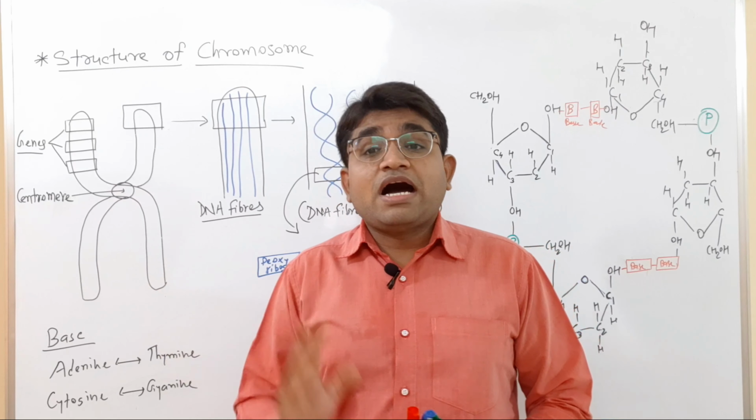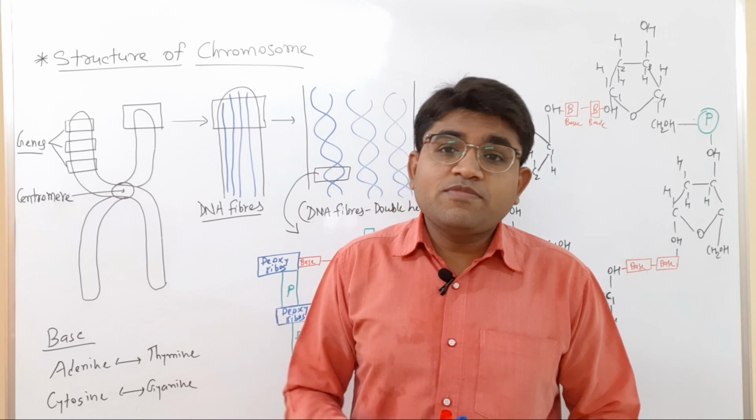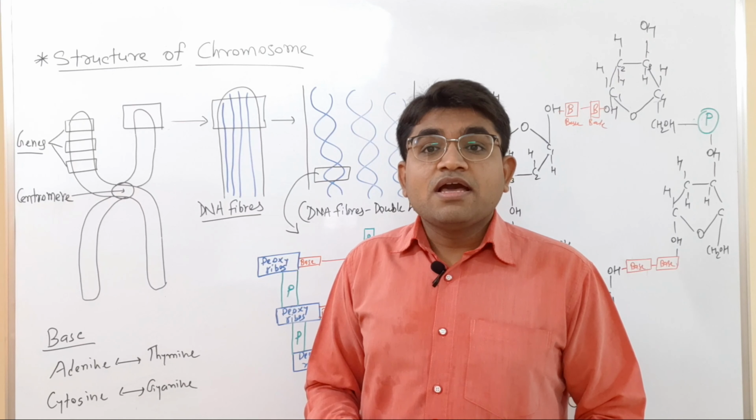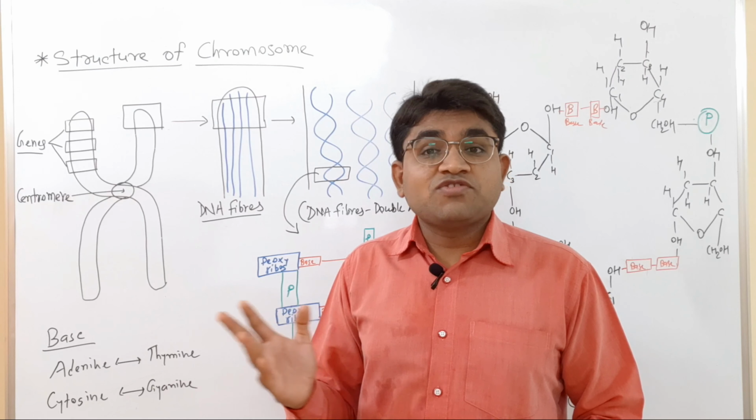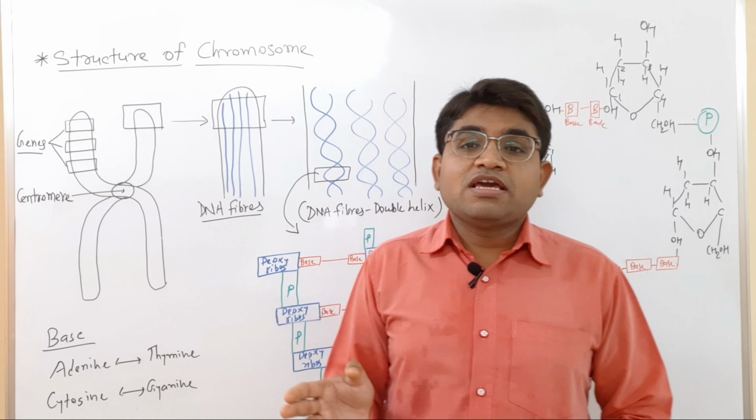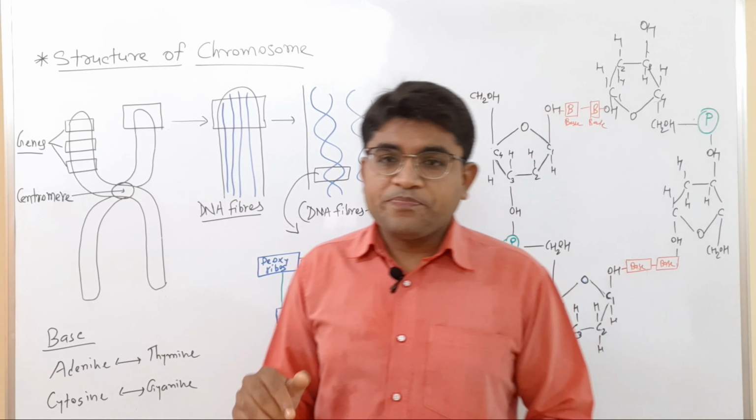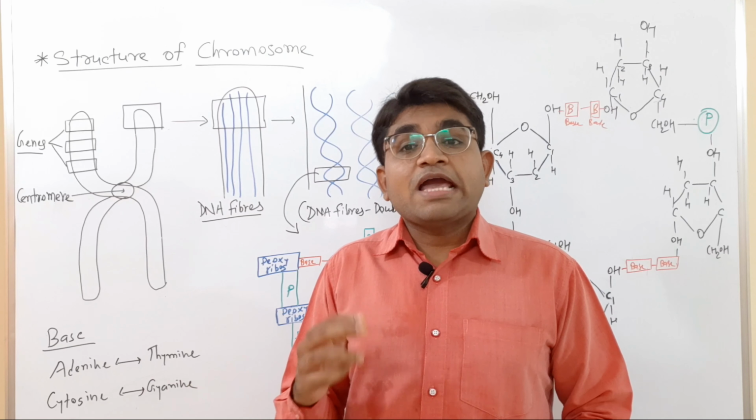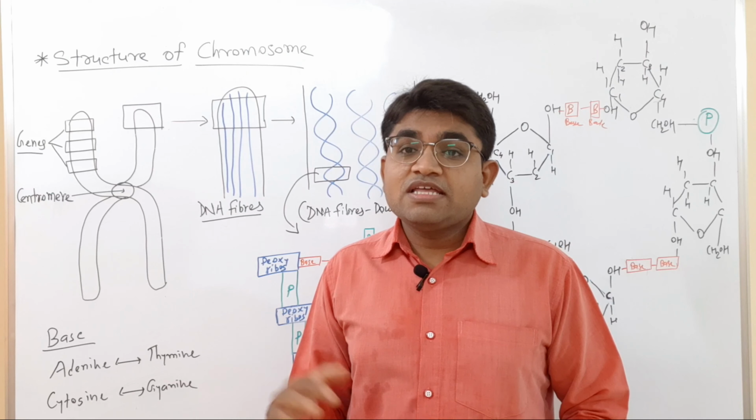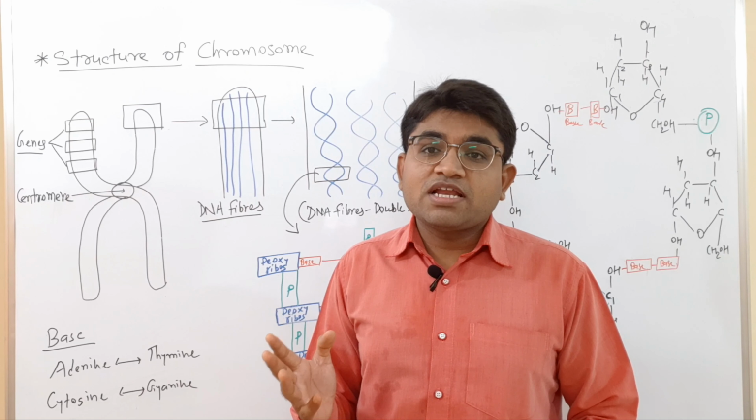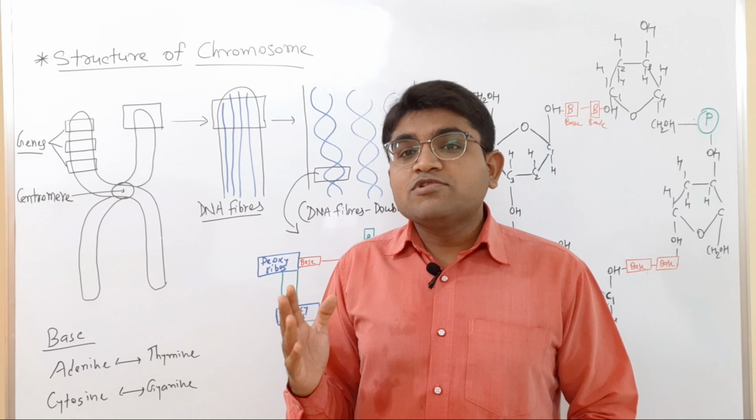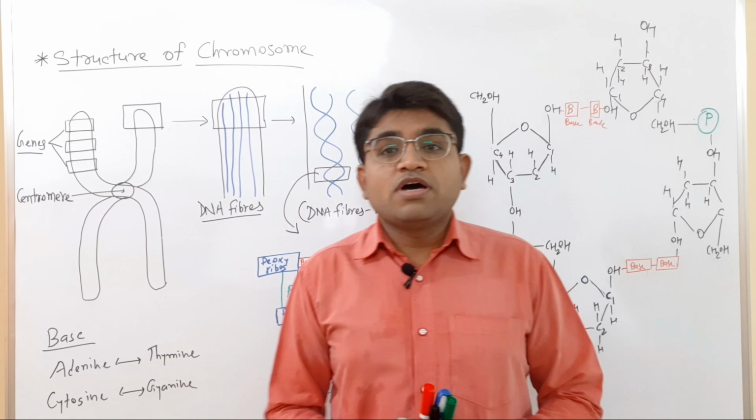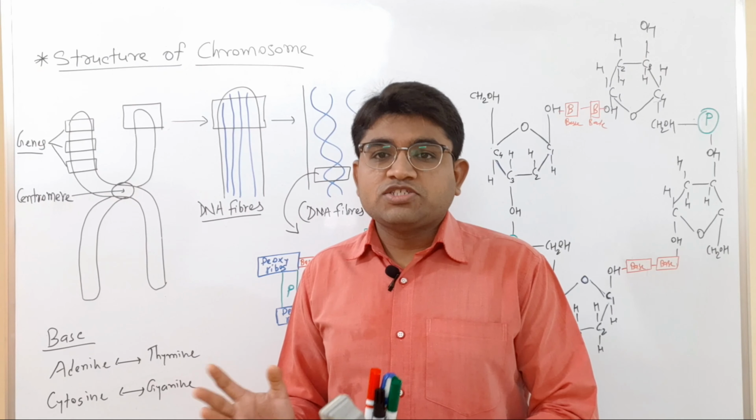Then there are 3 types of RNA: the mRNA, the messenger RNA, the tRNA, the transfer RNA, and the rRNA, the ribosomal RNA. But in the DNA there isn't this type of different structure.